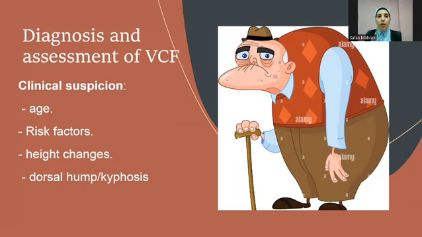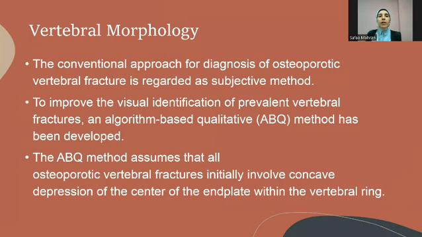To make sure, you have to detect vertebral change in shape, or search for vertebral morphology changes, through examination of a lateral plain X-ray film.